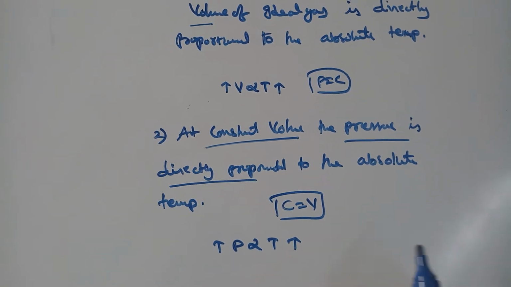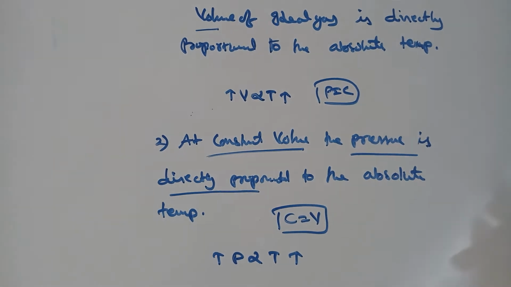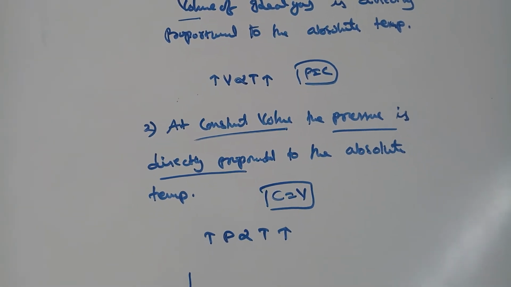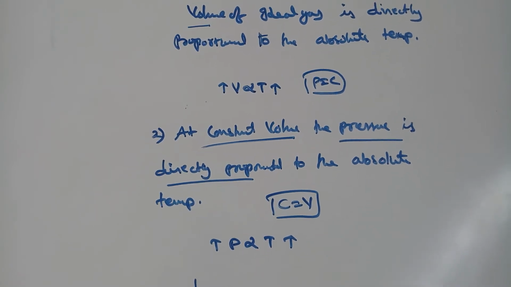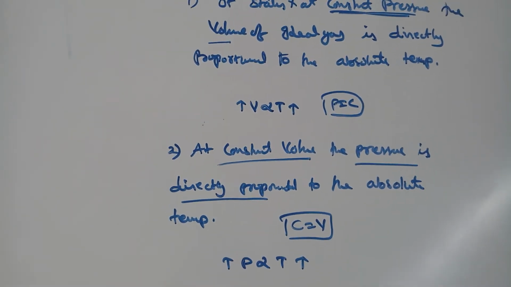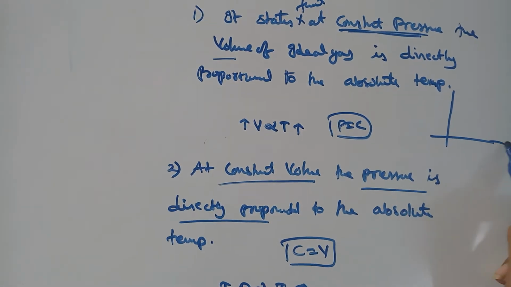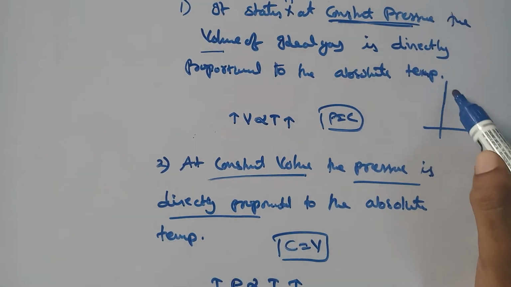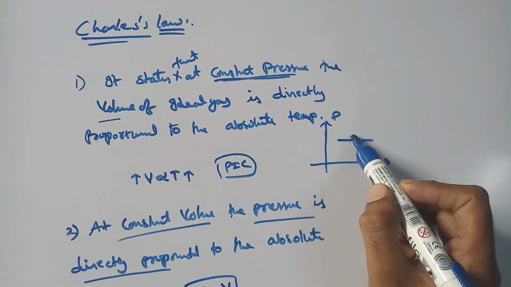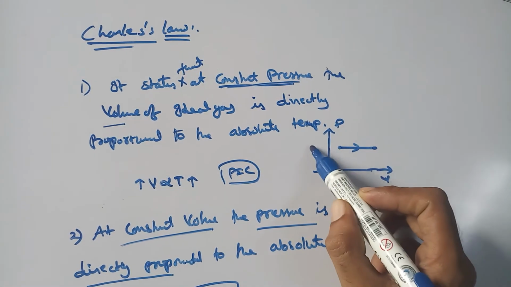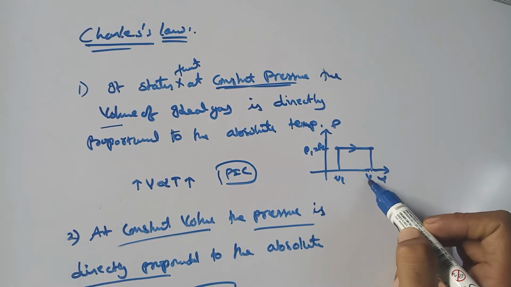Okay, so let's see the end state relations. Here the pressure is constant, so this is P, this is volume, so the curve is, pressure is constant, so P1 is equal to P2, this is V1, this is V2.